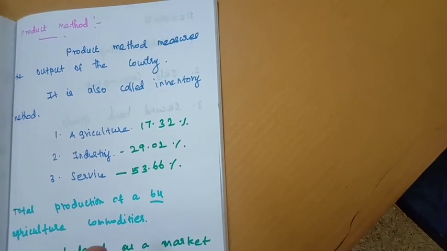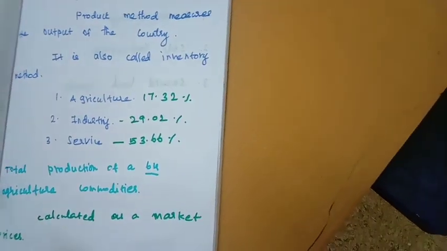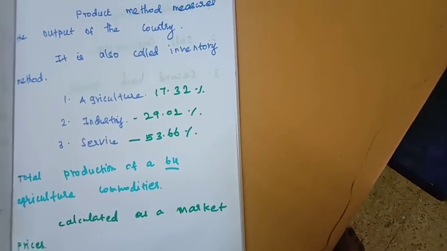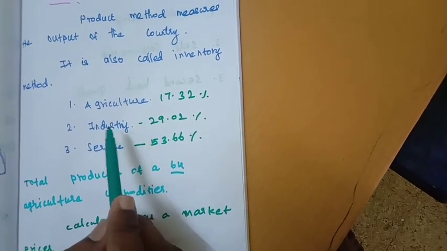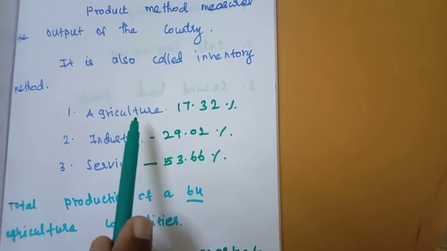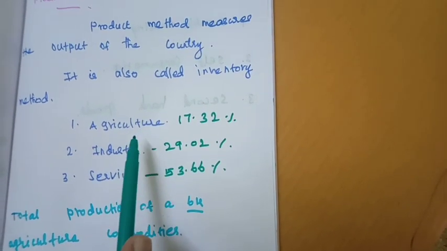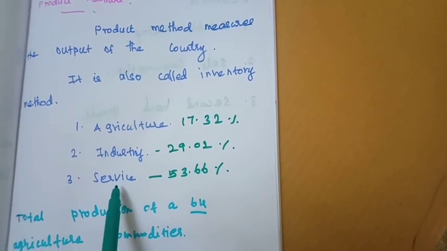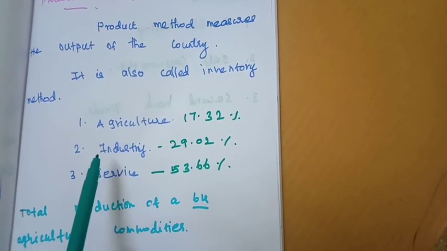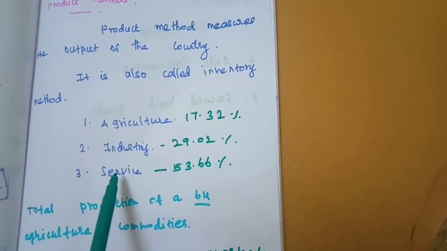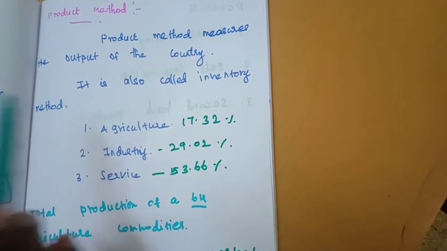The product method covers the product from all three sectors. For example, in India we follow three sectors: agriculture or primary sector, industrial or secondary sector, and service or tertiary sector. You calculate the production for all these three sectors. It is known as the product method.